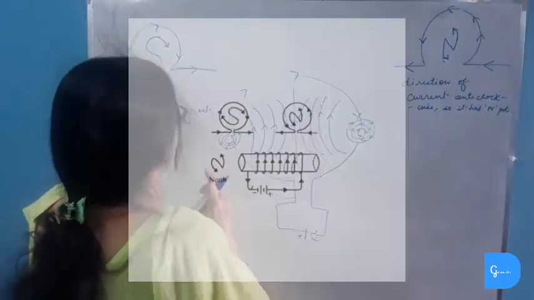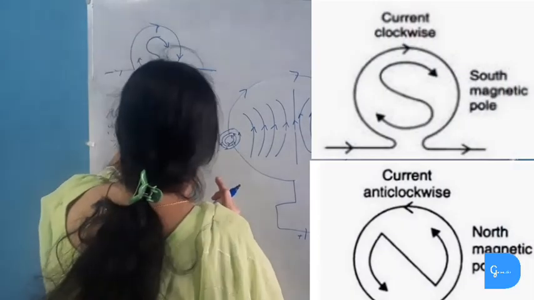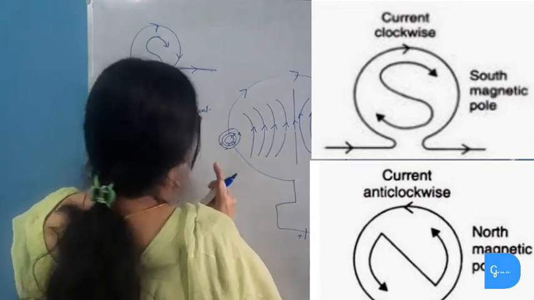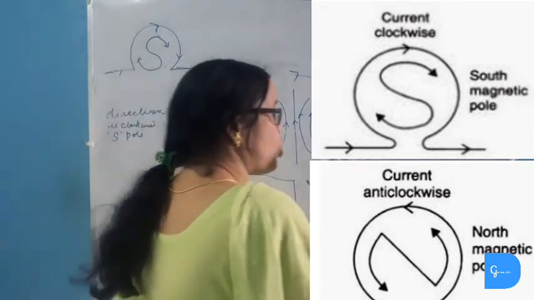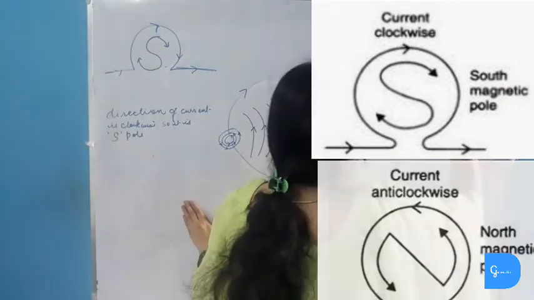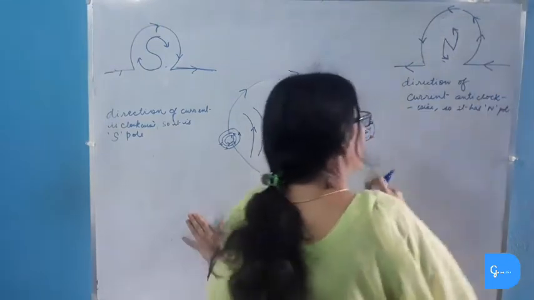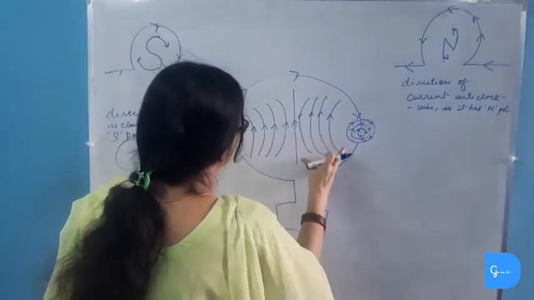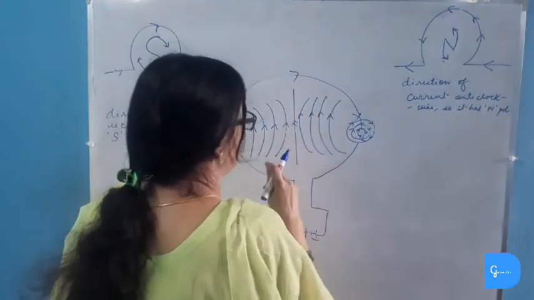So, if one face of the circular loop is having south pole and the direction of the current is clockwise, then the other face will automatically be the north pole and the direction of the current will be anti-clockwise, and the maximum magnetic field produced will be at the center of the circular loop.